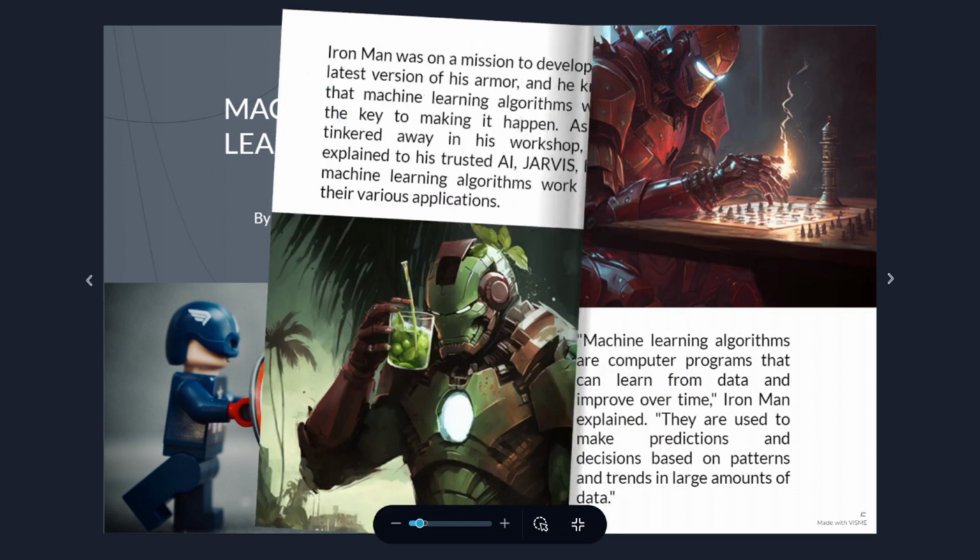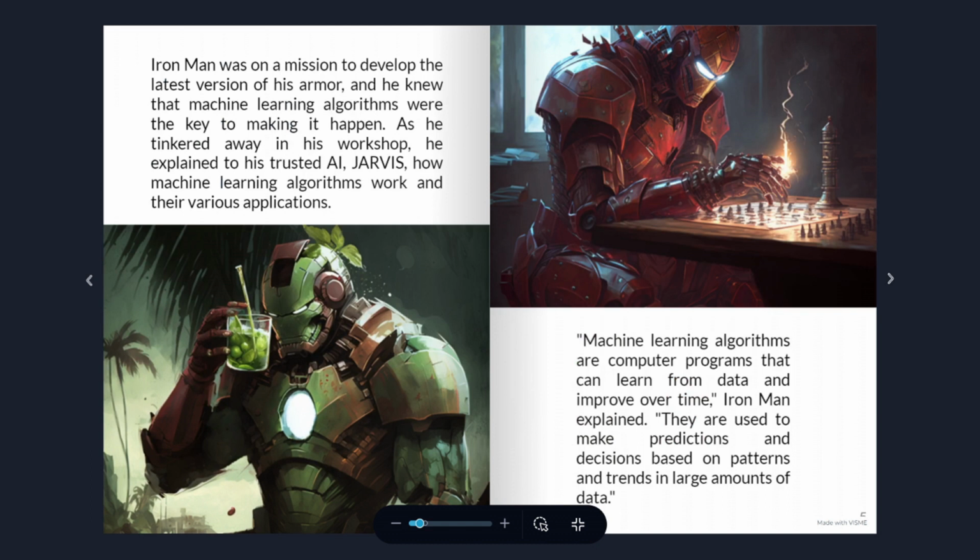Let's get started. Iron Man was on a mission to develop the latest version of his armor, and he knew that machine learning algorithms were the key to making it happen. As he tinkered away in his workshop, he explained to his trusted AI, Jarvis, how machine learning algorithms work and their various applications. Machine learning algorithms are computer programs that can learn from data and improve over time, Iron Man explained. They are used to make predictions and decisions based on patterns and trends in large amounts of data.